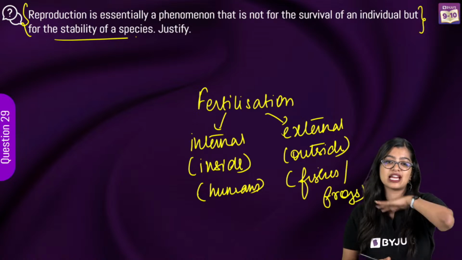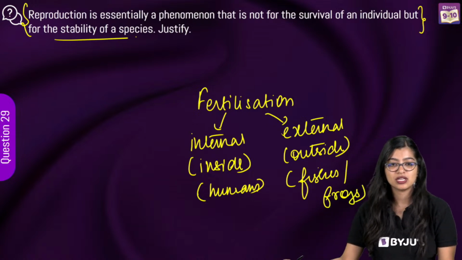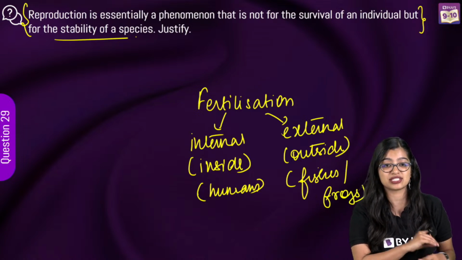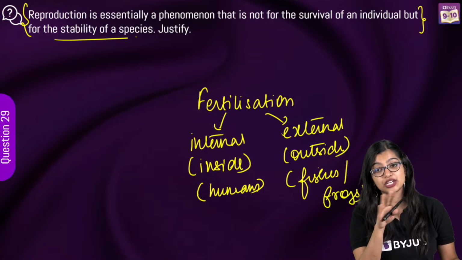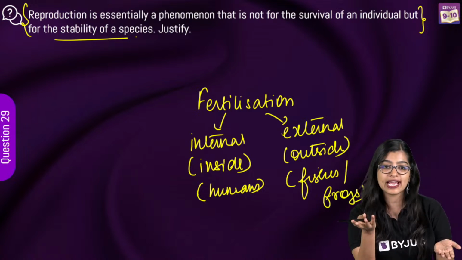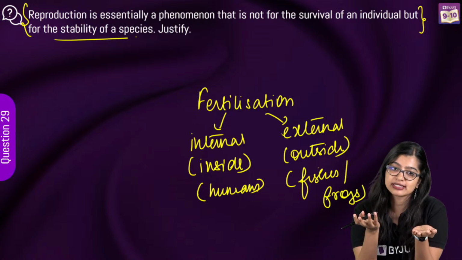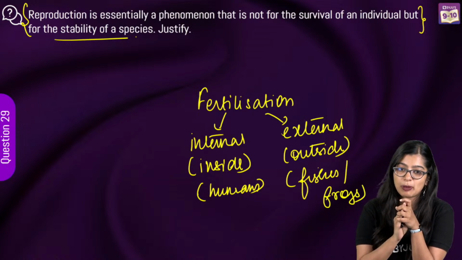2 more questions and we are done, okay? 2 more questions, last 2. Justify, I know, we always get scared when we look at justifying. But if you think about it, the first initial questions we saw, I already explained this answer to you. Content-wise I've explained, I've told you what pointers you need to write.